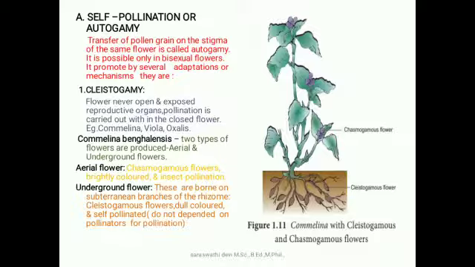Underground flowers. These flowers are borne on subterranean branches of the rhizome. So here the flowers produced are cleistogamous flowers. The flowers are dull colored because they do not depend on any pollinator for the pollination. So they do not attract, that's why they have dull color, and all the flowers are self-pollinated, autogamy.